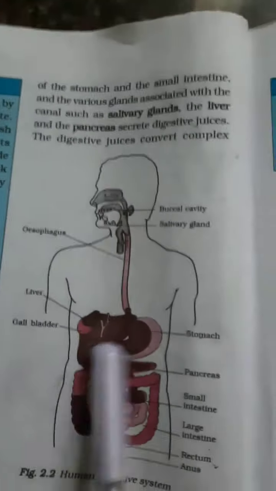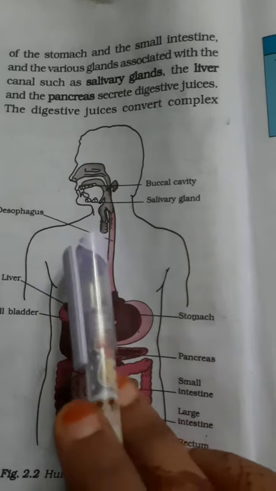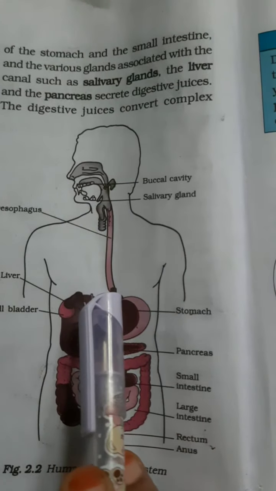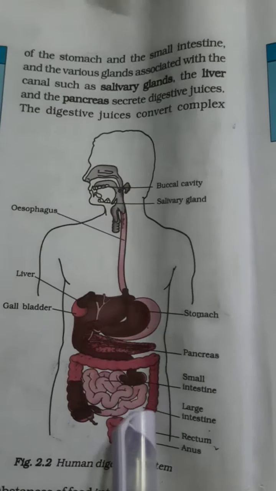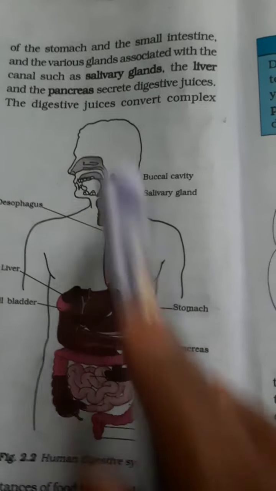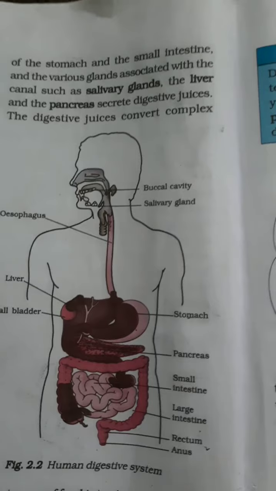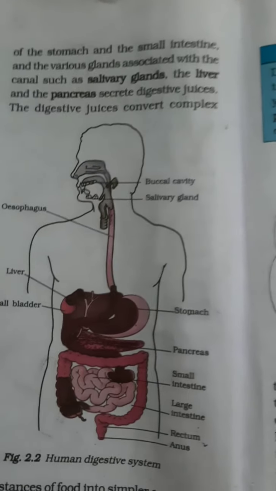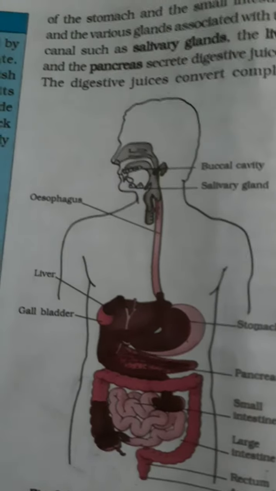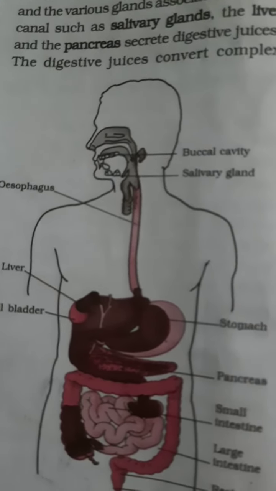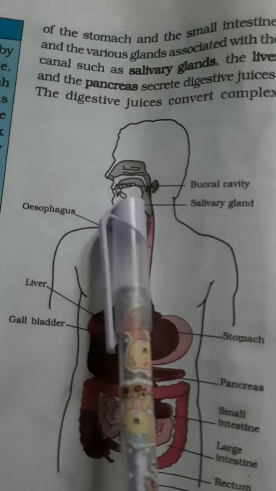Here the buccal cavity, the food pipe or esophagus, stomach, small intestine, large intestine, rectum and anus, all these together form the alimentary canal, also known as the digestive tract. As I said, digestion starts from the mouth.